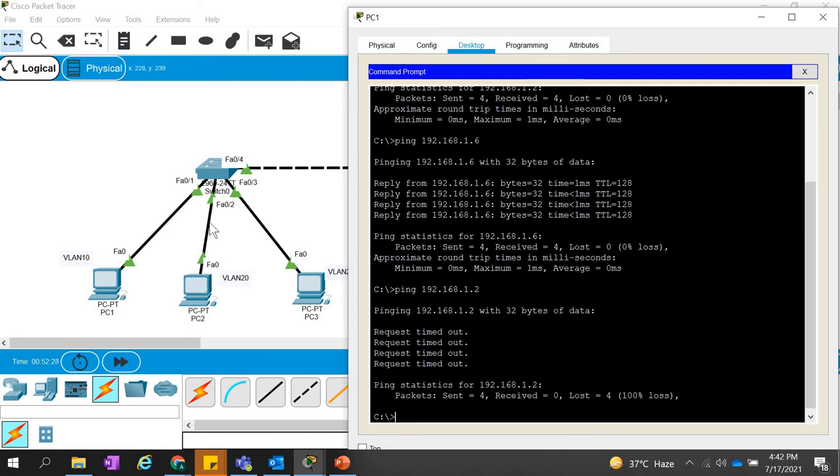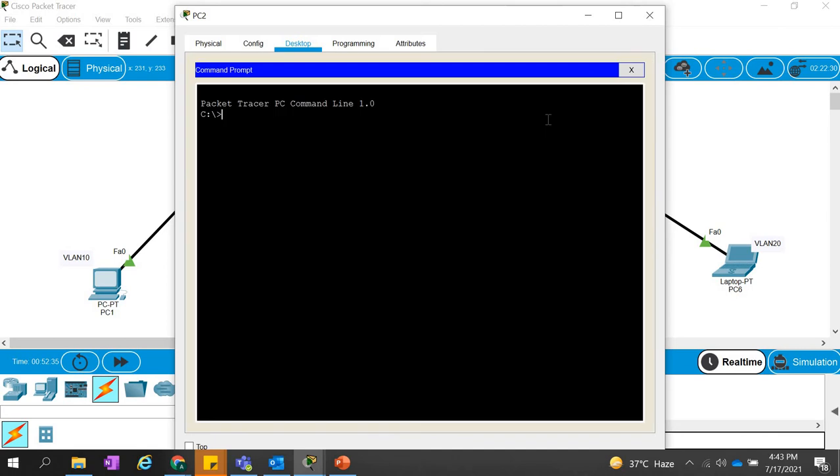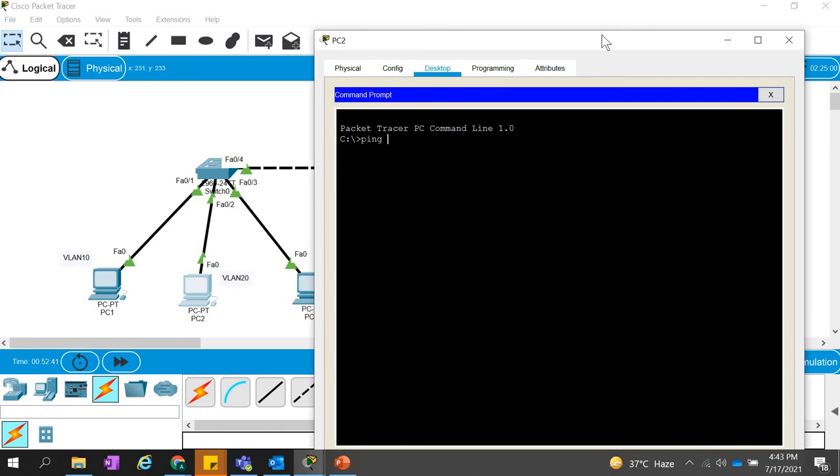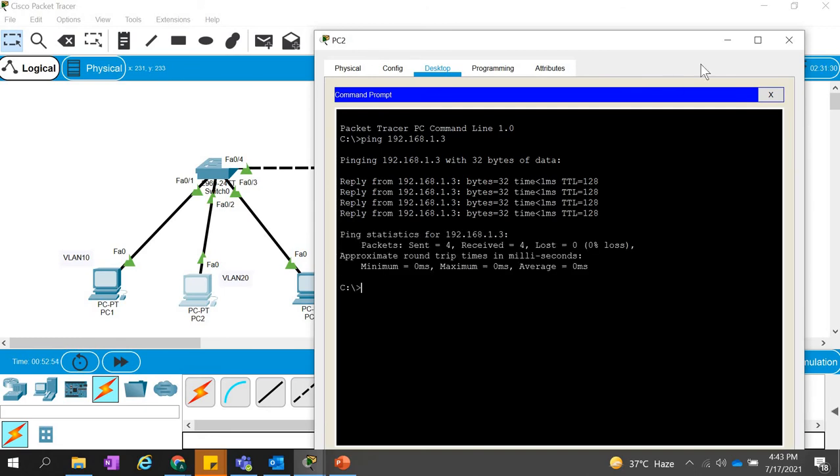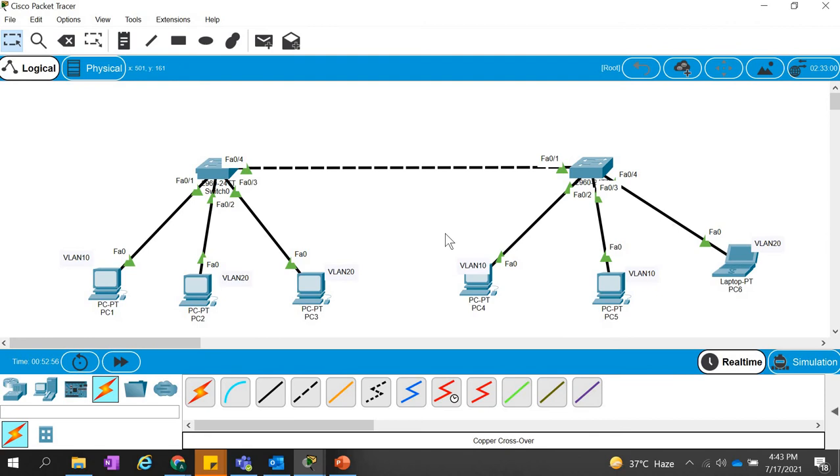But what about from PC2 to PC3? Will they be able to communicate? Will they be able to ping or not? Obviously, we can, because they are in the same VLAN, VLAN 20. So from PC2 to PC3, 192.168.1.3. And now they are very fine. They're simply pinging. Okay. So let me try to ping PC4. Earlier from here to there also they were able to ping.